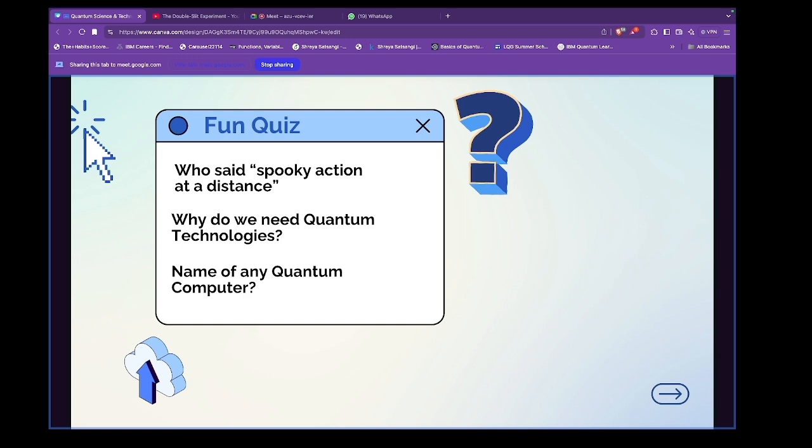So the first question is, who said "spooky action at a distance"? Anybody can answer. You may speak loud also, it doesn't matter. Exactly, cool. Why do we need quantum technologies? Just one example, one application you liked. I think everyone likes a different application. One of you, take the mic. One example each.